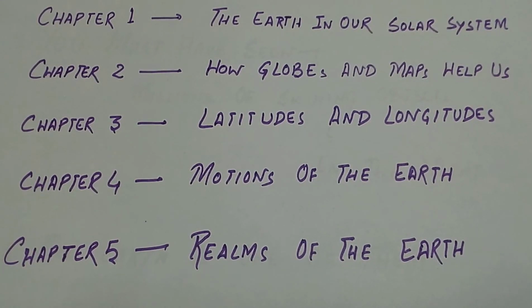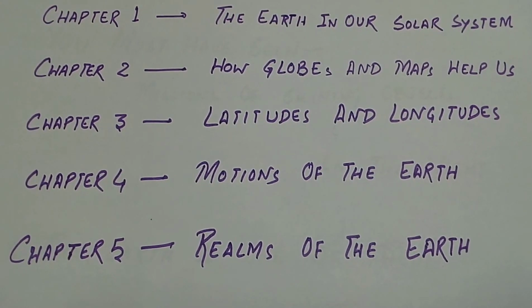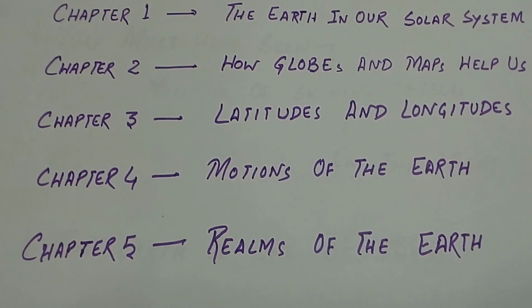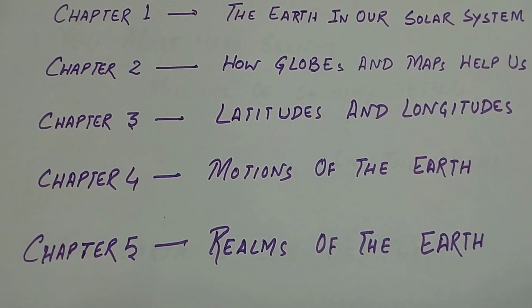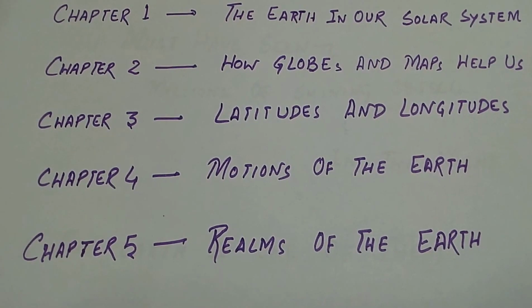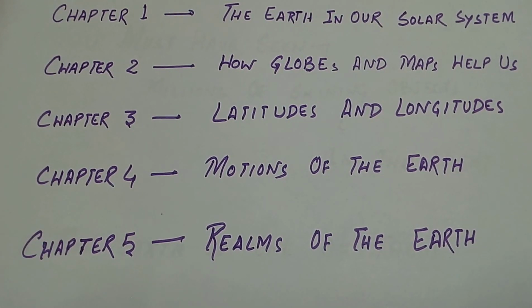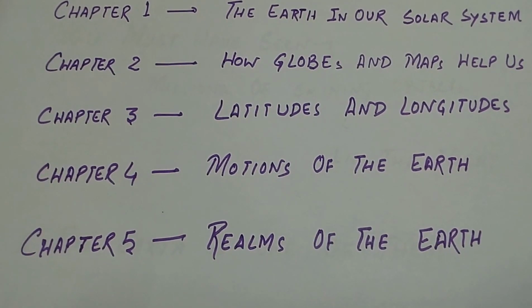In this chapter we will discuss the Earth, the Sun, the Moon and other related objects. Chapter 2, How Globes and Maps Help Us. In this chapter we will learn how the globe is helpful to us and why maps are used instead of globes.